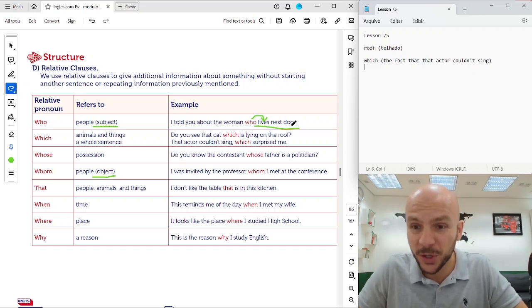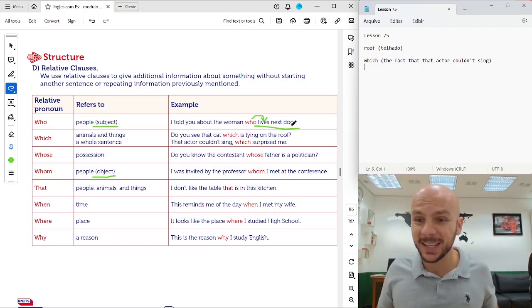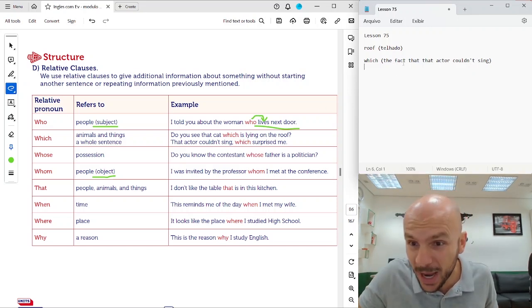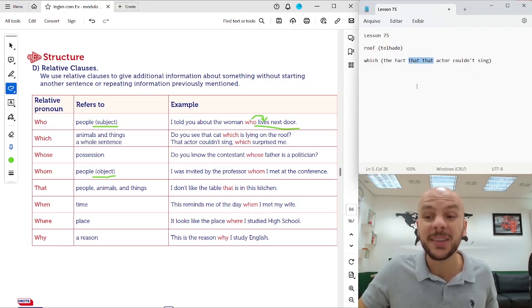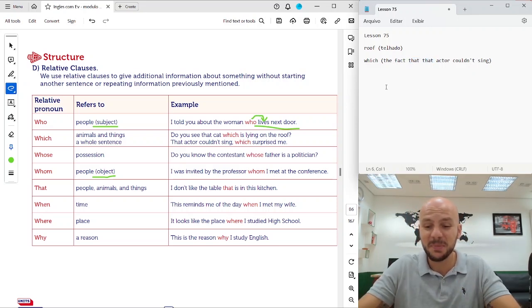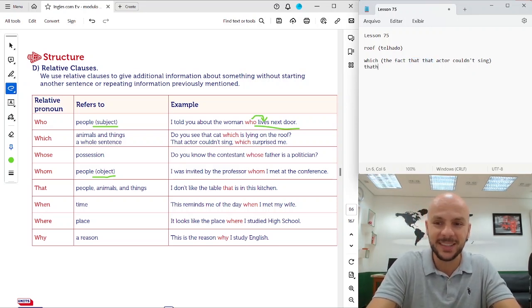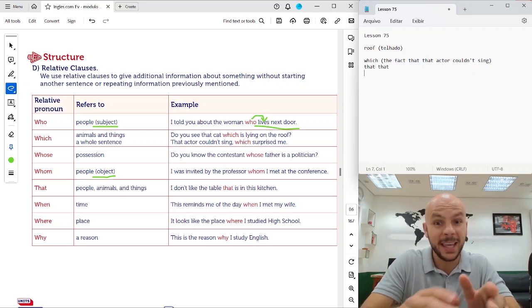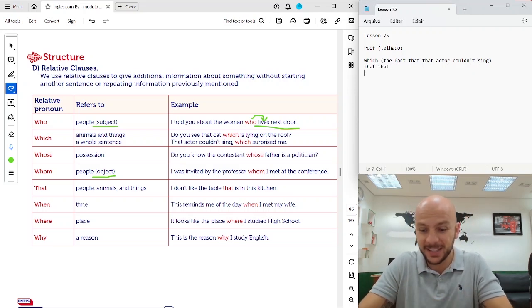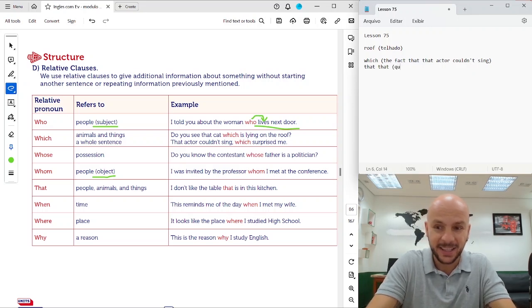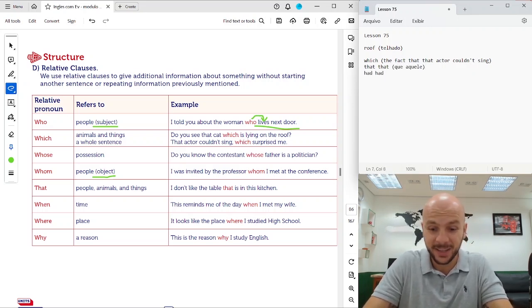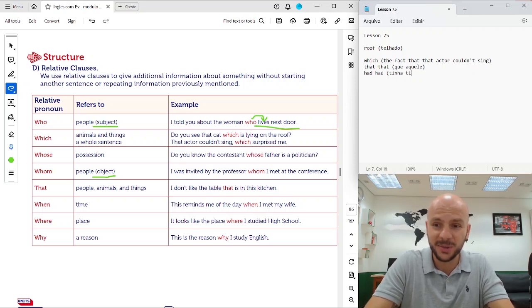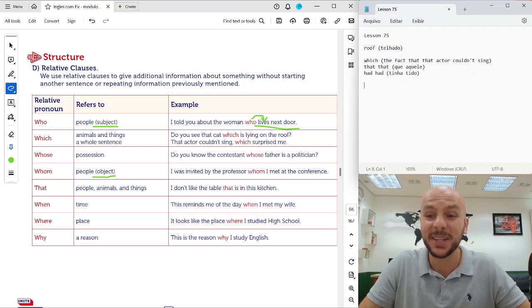If you don't use which here, we have to repeat this sentence, okay? And it's rare, but it happens in English, okay? That, okay? There are some crazy things like that, que aquele, okay? That, que aquele. Also, had, okay? Tinha tido. Sometimes it happens in English, all right?